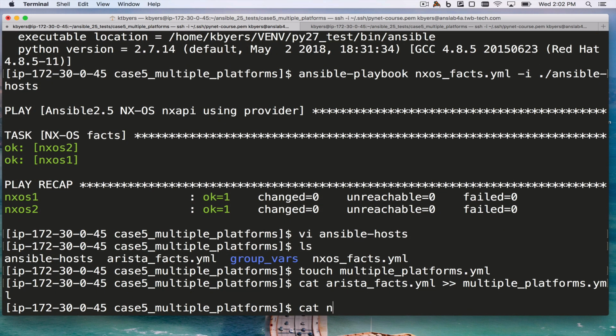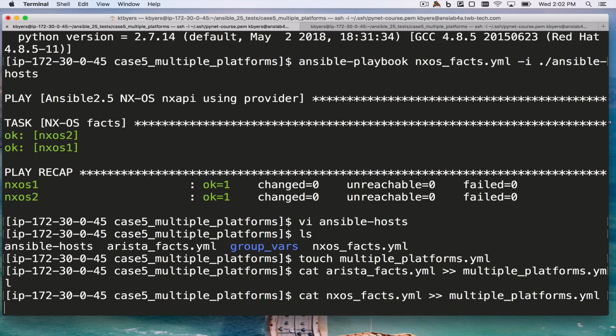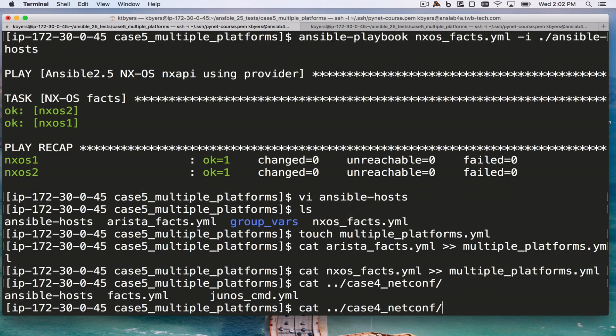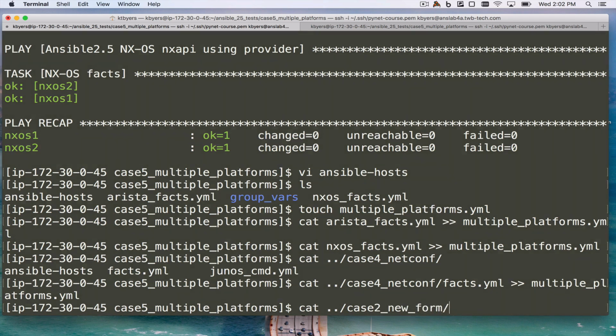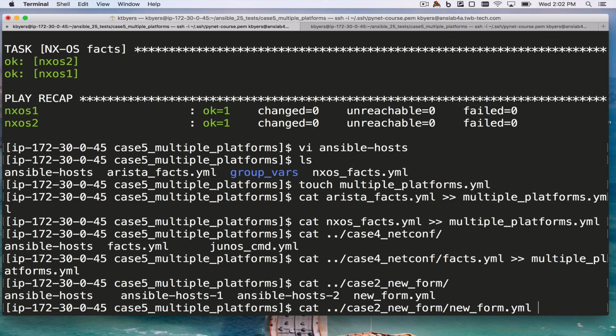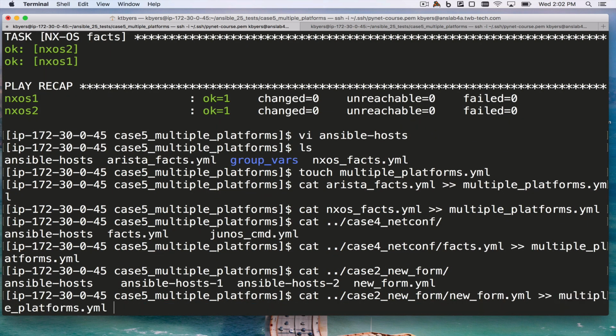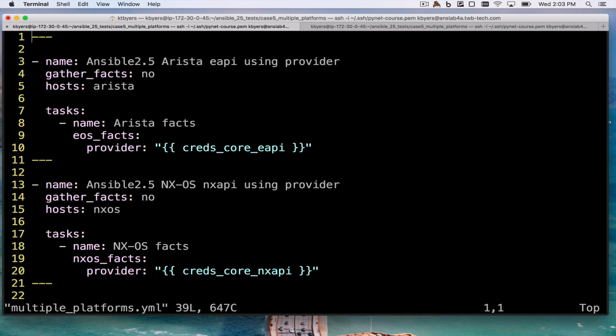I'm going to cat NXOS into there. I'm going to cat Junos into there. And then I'm going to cat the Cisco iOS one into there as well. And then I'm going to clean it up a little bit.